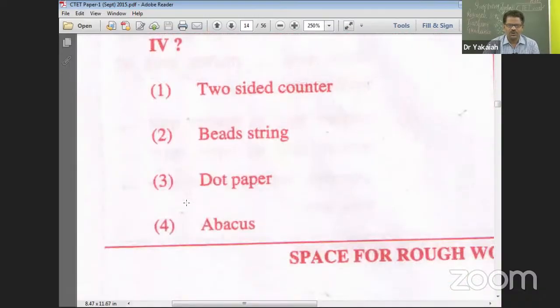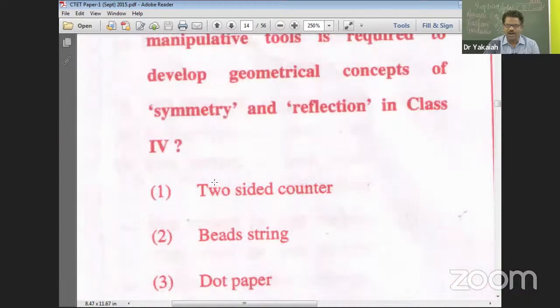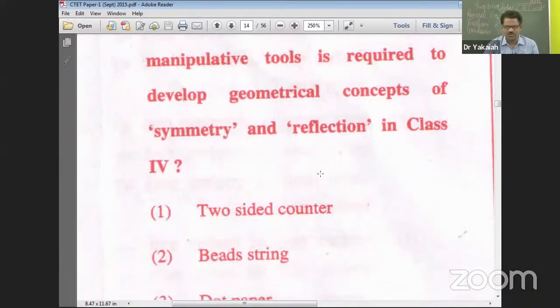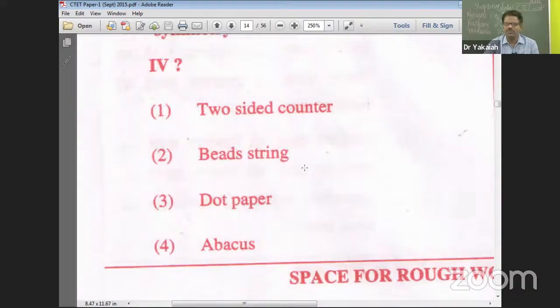What you can rule out is abacus, right? That's for calculations. So abacus cannot be the answer. Two-sided counter, bead string, dot paper. Okay. So the right answer to 40 is number 3, dot paper. That's for symmetry and reflection. And with dot paper, you can join the dots and compare the symmetry reflection concepts. So therefore, option 3 is right. Again, beads are popularly used for counting.